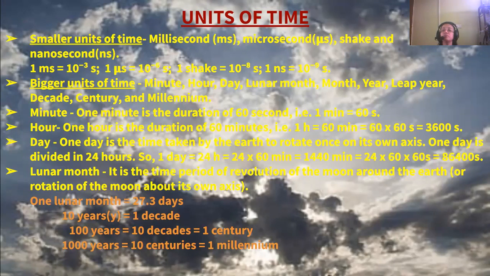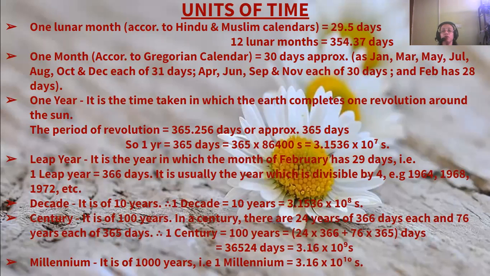10 years is 1 decade. 100 years is 10 decades or 1 century. 1000 years is 10 centuries or 1 millennium. Next, we are coming back to the lunar month: according to Hindu and Muslim calendars, it is 29.5 days.